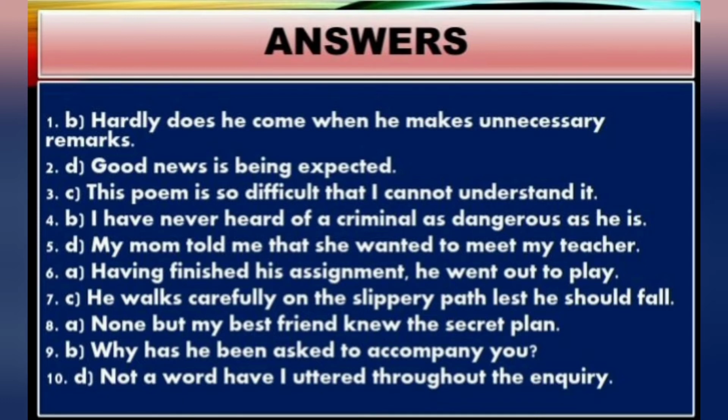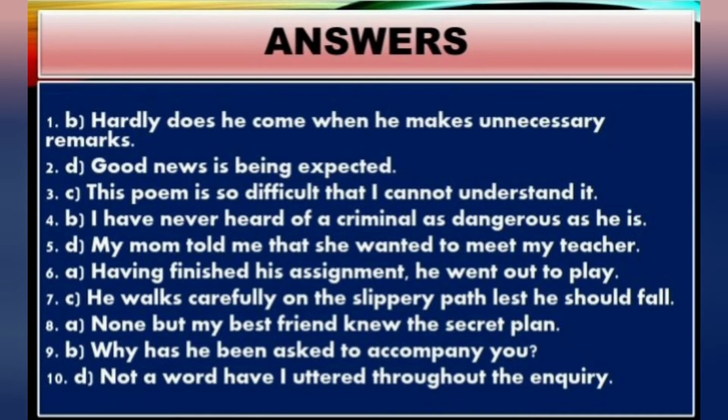Sixth one, option A. Having finished his assignment, he went out to play. Question 7, option C. He walks carefully on the slippery path, lest he should fall. Question 8, option A. None but my best friend knew the secret plan.